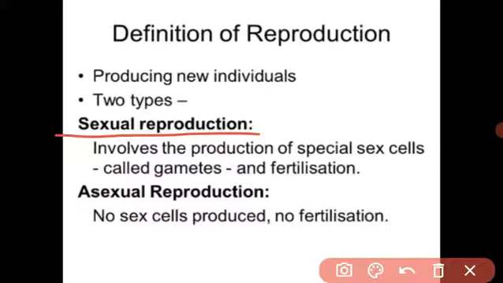Got it? And asexual reproduction means what? Asexual reproduction means in that process only one parent is involved for the reproduction. Sexual means the fusion of male and female gametes, and asexual means there is no fusion, no formation of sex gametes. The single organism is able to reproduce their young one. One by one we will see both in detail. Let us see.